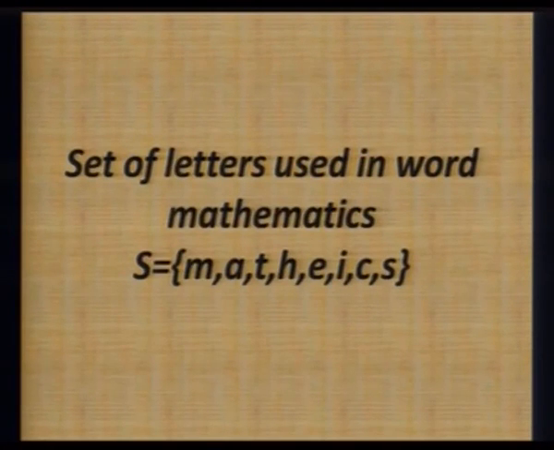Again the same thing is there. Alphabet A is written only once and T is also written once, while these alphabets appeared twice in the word mathematics. It means this is the second rule of writing a set: when we are describing or writing a set, we do not repeat the members of the collection. If any member appears two times in a collection, while representing the set we write it only once.